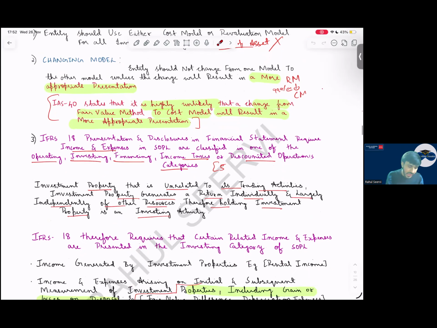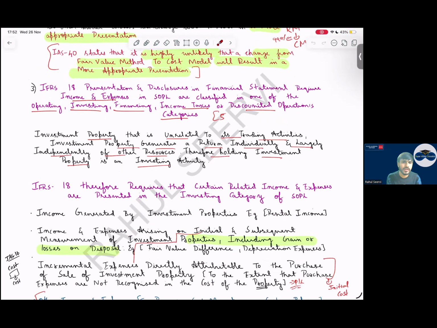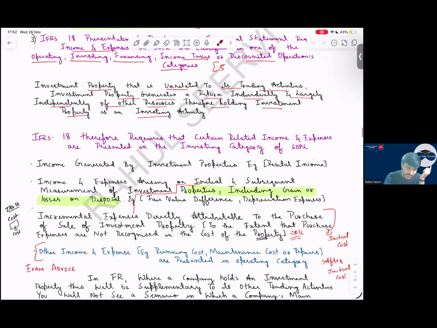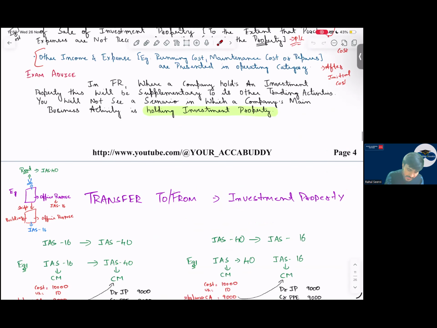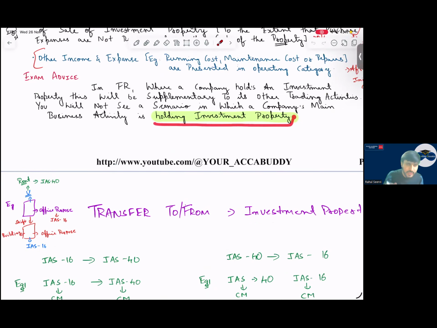Yes. So, sir, as per IAS 40, where do we record the rental income from investment property? In the investing category. Sir, where do we record the gain or loss, the depreciation, subsequent expenditure, initial expenses? Everything will go to P&L, investing category. What is the exam advice? In the question, if it is mentioned investment property, you have to follow IAS 40. The examiner has mentioned that in your exam it will be clearly mentioned if it is investment property. If they have just mentioned property, IAS 16. Investment property, IAS 40.